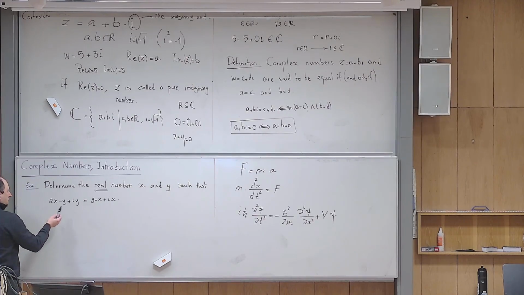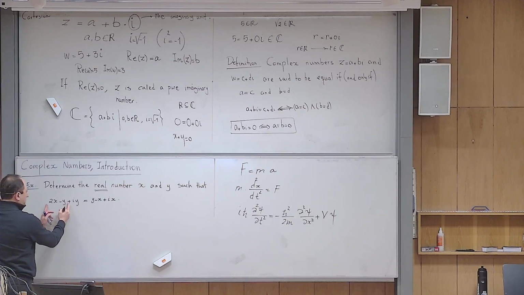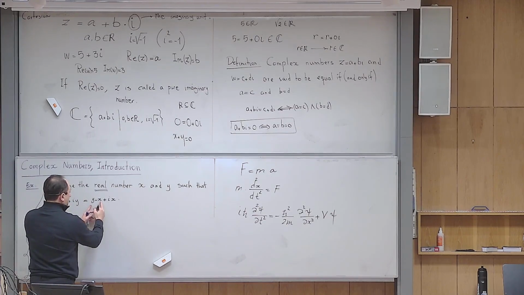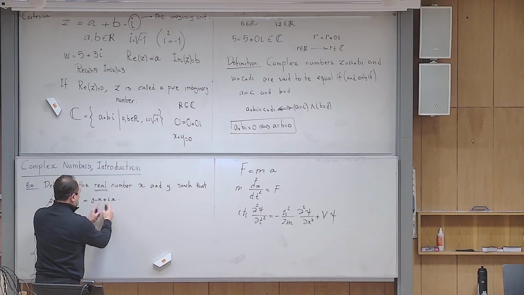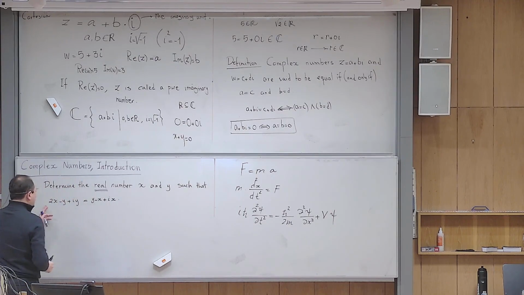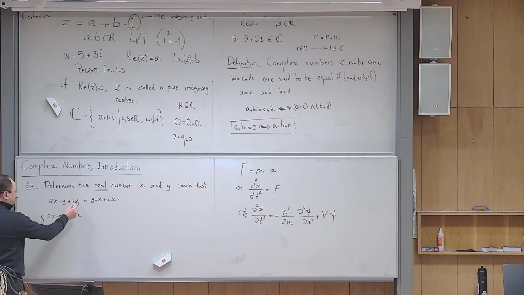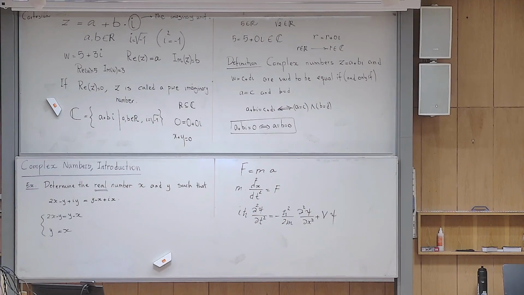Okay, so now what can I do? If I want to solve that, I see that the left-hand side is a complex number in its standard form, because this is a real number plus another real number times i. The right side is also a complex number in its standard form. So these two numbers are equal if and only if the real part of the left side matches the real part of the right side, and the imaginary part of the left side also matches the imaginary part of the right side. Then I get a system of equations and try to solve.